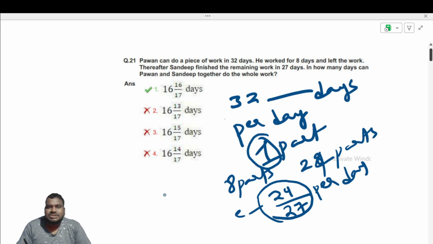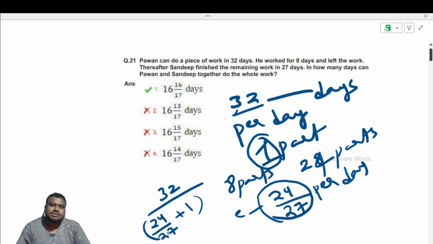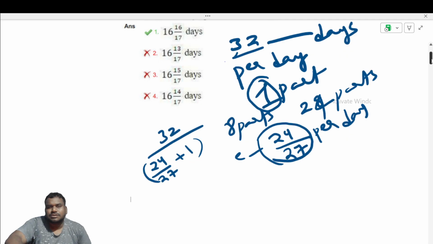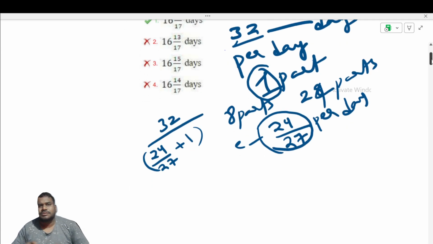Once you know the efficiencies, there are 32 parts of work, so 32 parts divided by 24 by 27 plus 1. This will give you the number of days they will finish the work. Okay. So if you simplify, you'll get the answer.